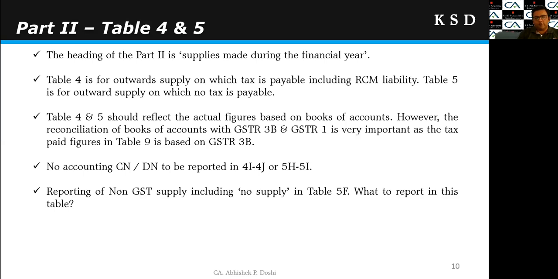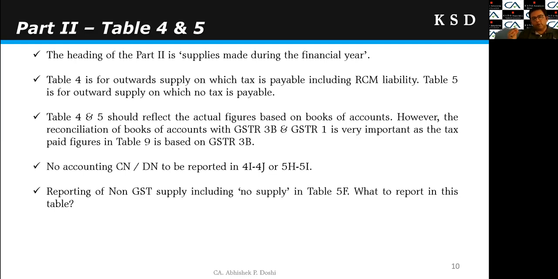If you see, the heading of part 2 is supplies made during the financial year. So what it reflects is you need to report the entire supplies made during the financial year in table 4 and table 5. Then table 4 and 5 should reflect the actual figures based on the books of accounts. This was the hot discussion since the GSTR 9 has been introduced. What base should we take for the filing of the GSTR 9, and specifically filing of table 4 and 5 of the GSTR 9?